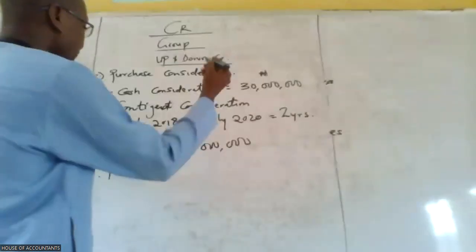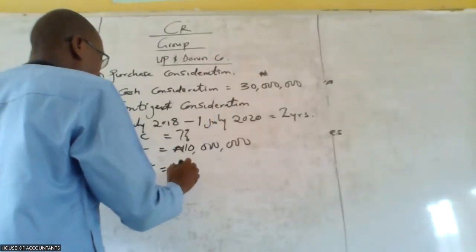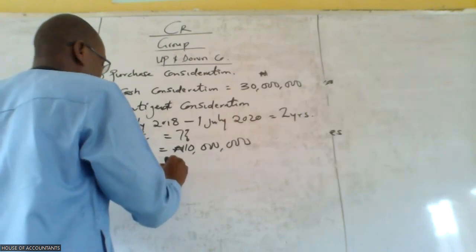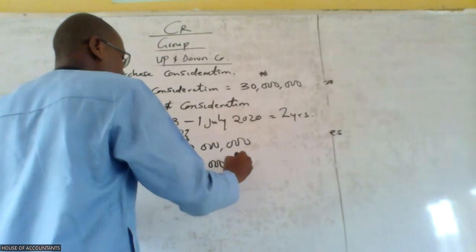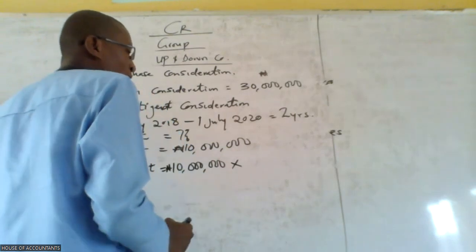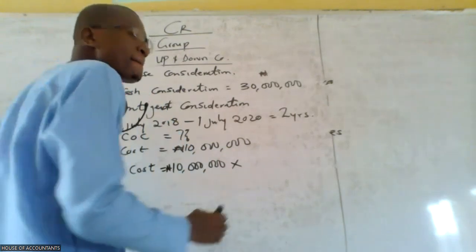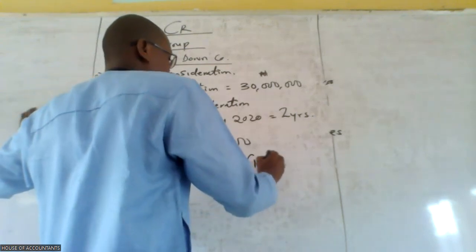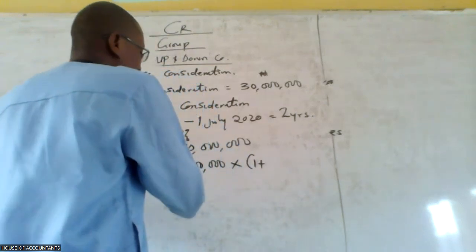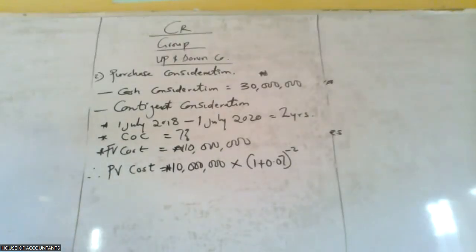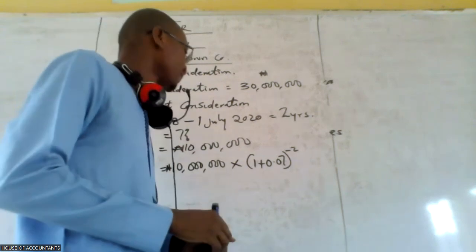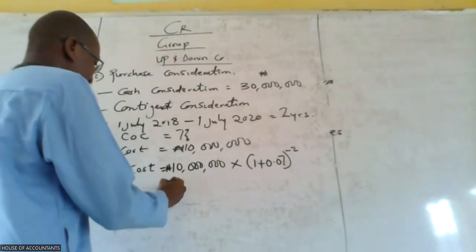It's going to be 10 million naira multiplied by, what is the rate we normally use? What is the rate? 7%, abi? Power of -2. We still remember now from PM. So what do we get now?